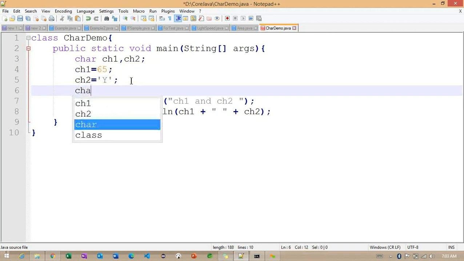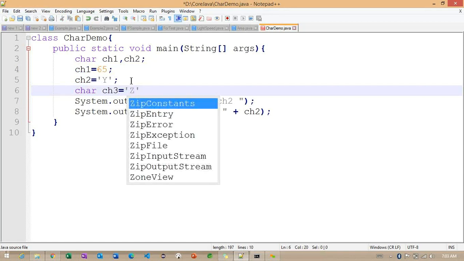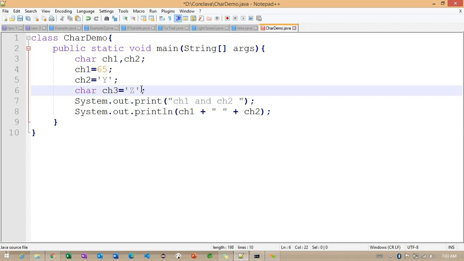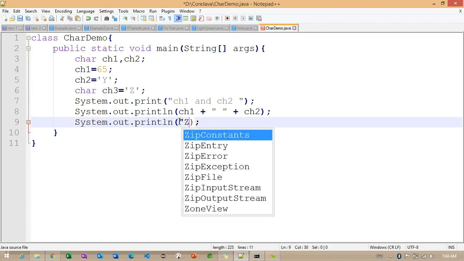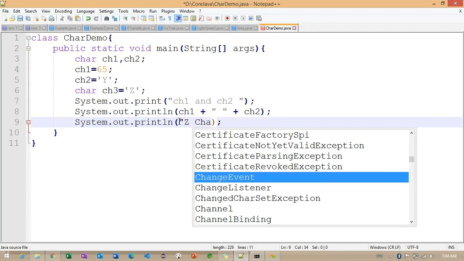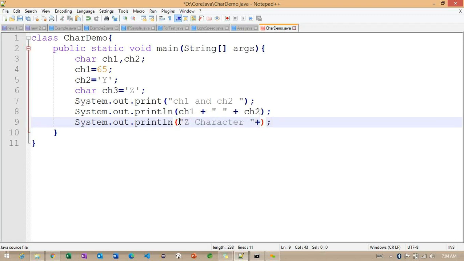So let's see, char ch3 equals, if I add the z character here.